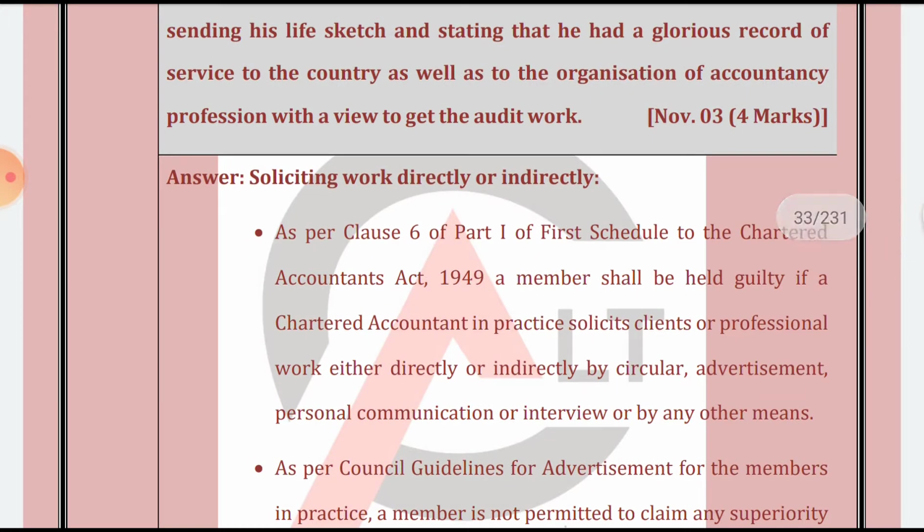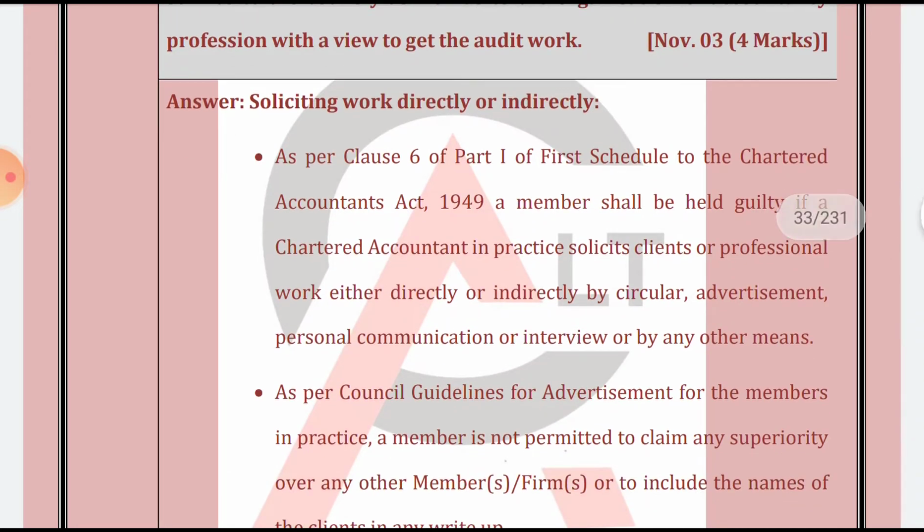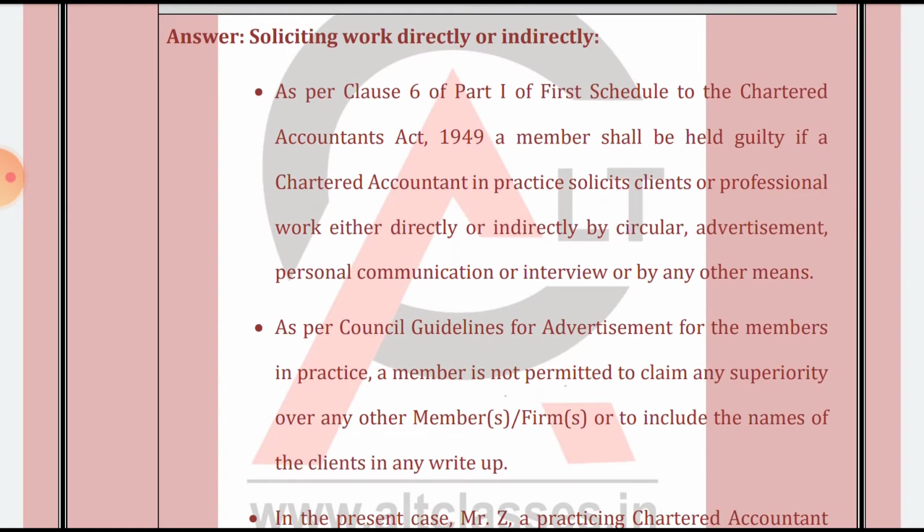Soliciting of work directly and indirectly. There would be many questions relating to this clause 6; we will see them in further questions. As per clause 6 part 1 first schedule of the Chartered Accountants Act 1949, a member shall be held guilty if a chartered accountant in practice solicits clients or professional work either directly or indirectly by circulating advertisements, personal communication, or an interview, or by any other means, beyond the council guidelines for the advertisement of members in practice.